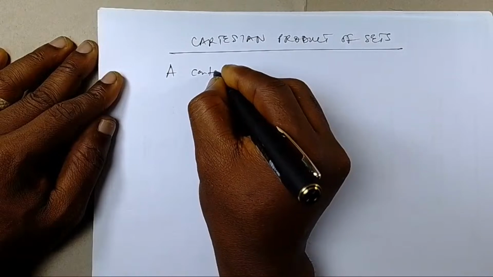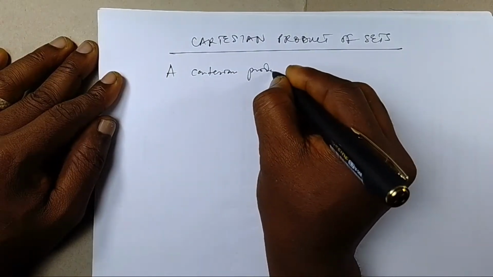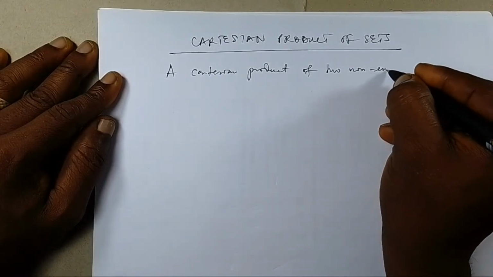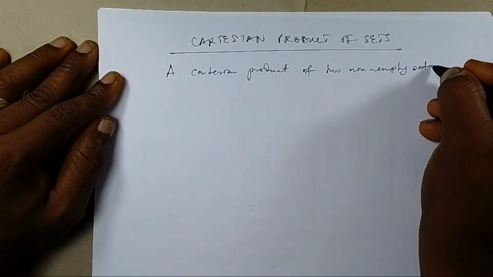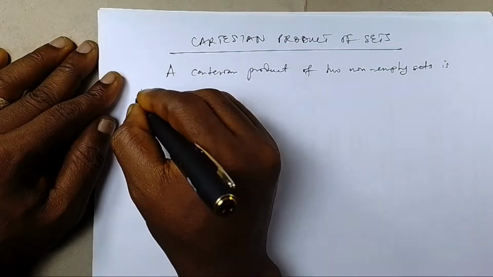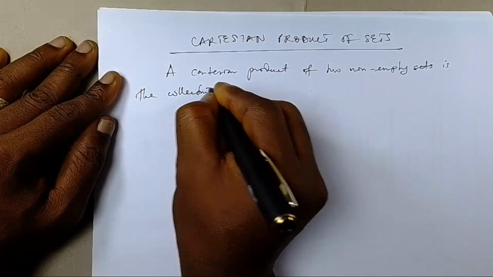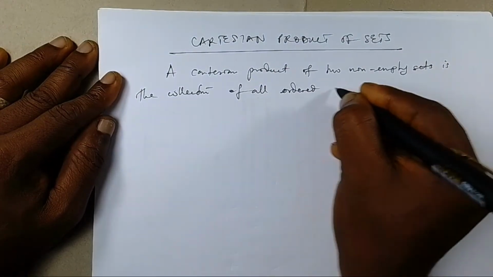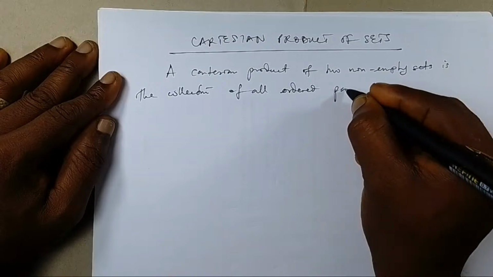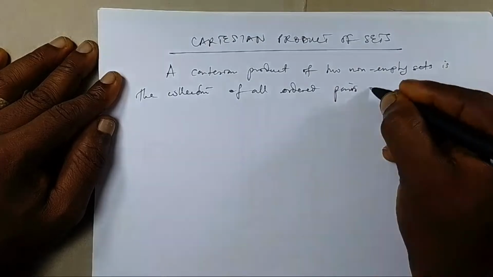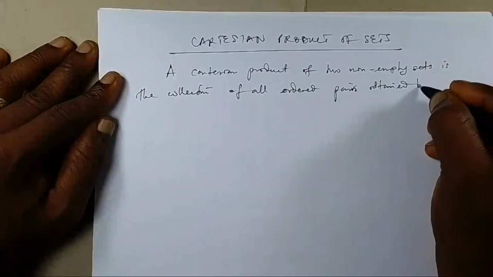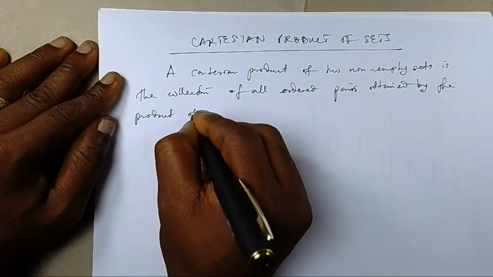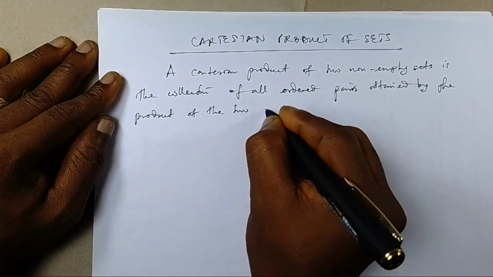A Cartesian product of 2 non-empty sets is the collection of all ordered pairs obtained by the product of the 2 sets.